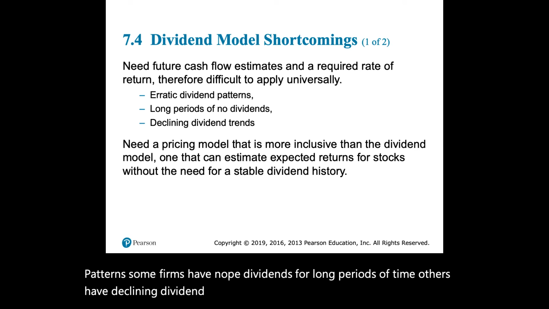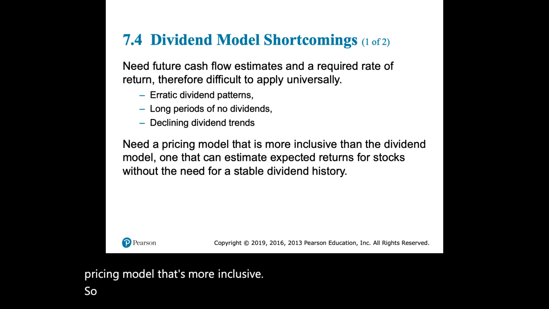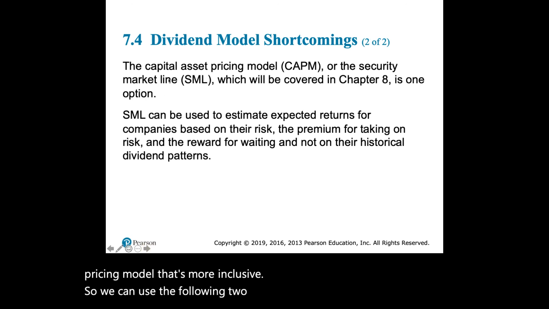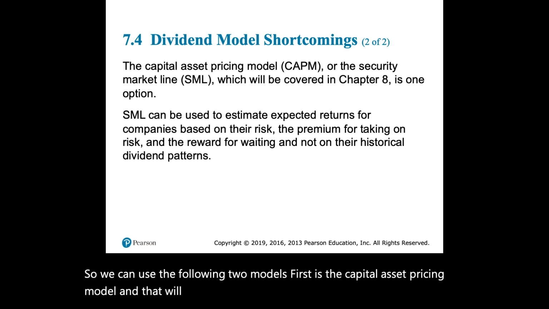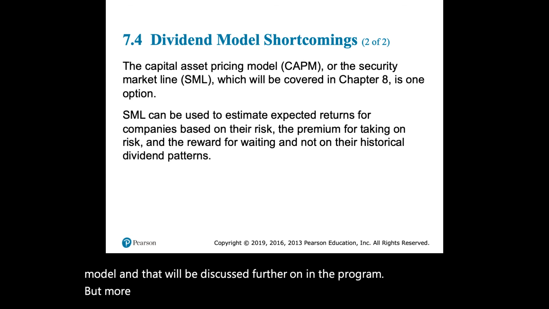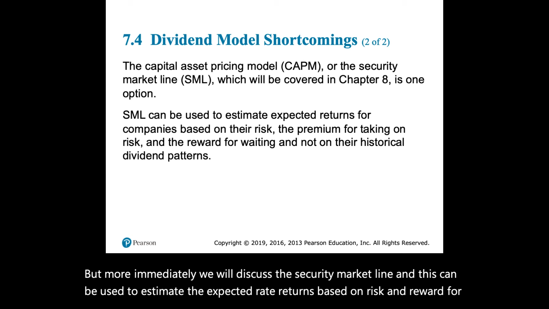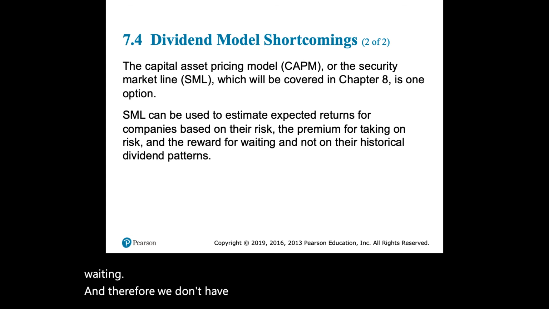So we need to find a solution. We need a pricing model that's more inclusive. So we can use the following two models. First is the capital asset pricing model, and that will be discussed further on in the program. But more immediately, we will discuss the security market line, and this can be used to estimate the expected rate of returns based on risk and the reward for waiting. And therefore, we don't have to rely on the historical dividend patterns.